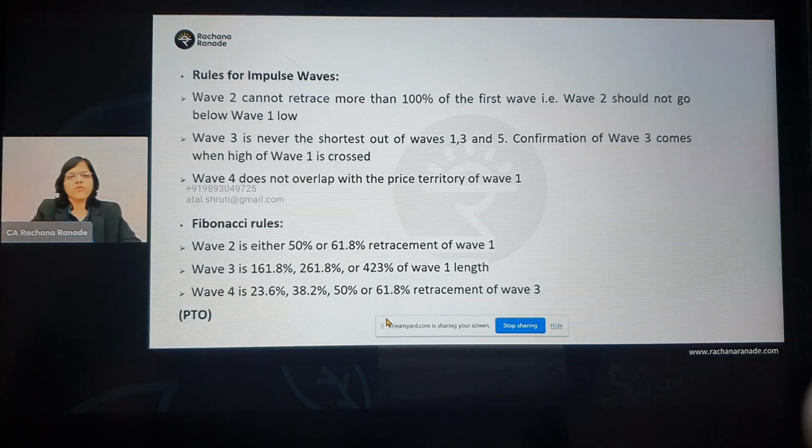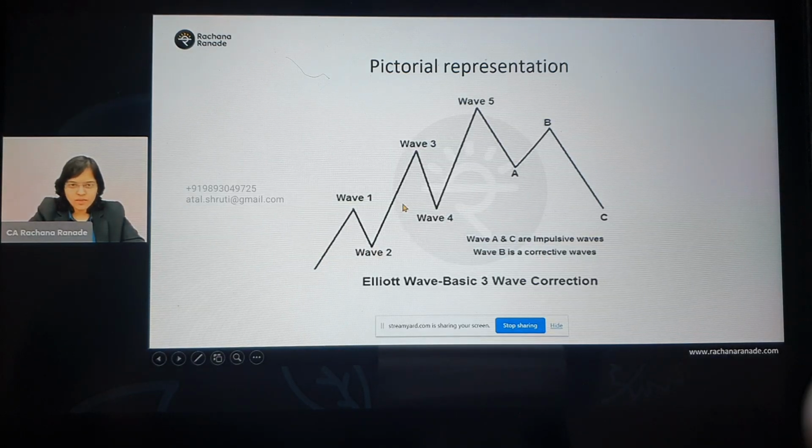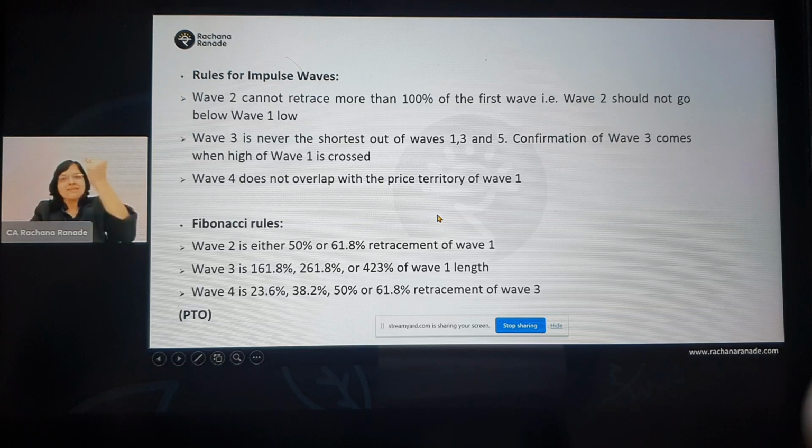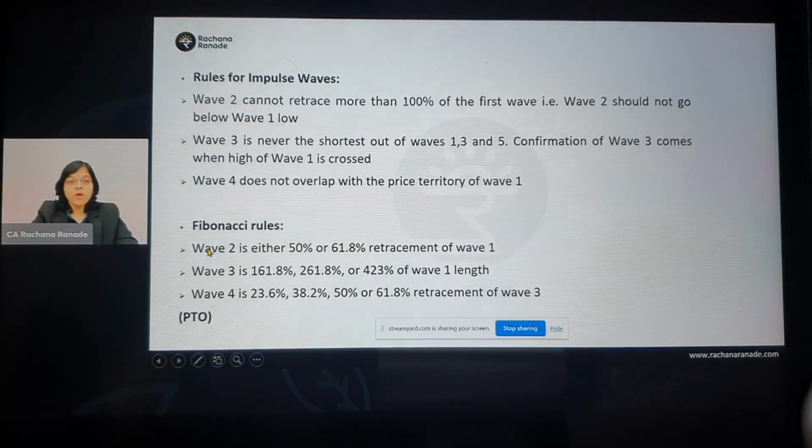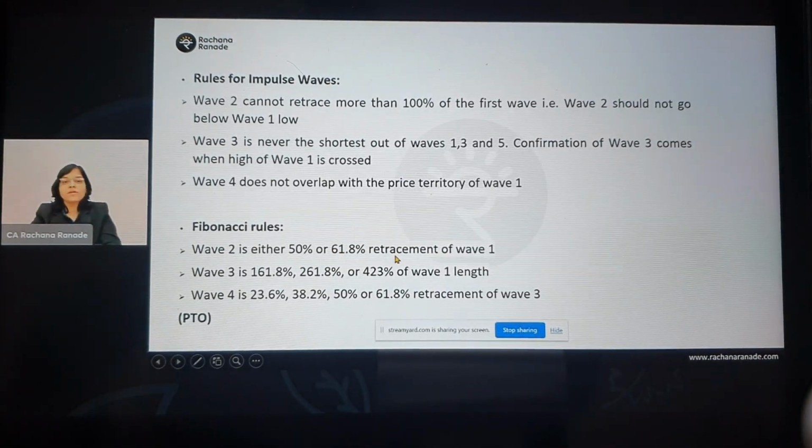Okay. Now let's understand first and foremost the rules for wave 2 and wave 4. Why? Because wave 1 is going to go upwards, and 1, 3, 5 are going to go upwards, right? See this? Waves 1, 3 and 5 go upward. What about wave 2 and wave 4? What is the similarity? Both wave 2 and wave 4 are about retracement, correct? Now what are the rules for that? Fibonacci rules. Wave 2 is either a 50% or 61.8% retracement of wave 1.